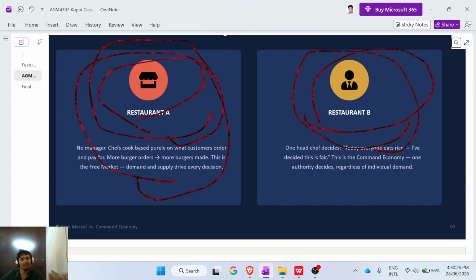If he decides to cook rice, we must eat rice. He will not give other foods. We must eat what he decided. So restaurant A is a free economy, and restaurant B is a command economy.